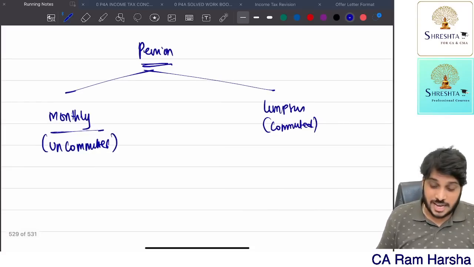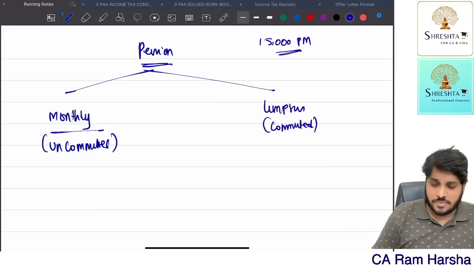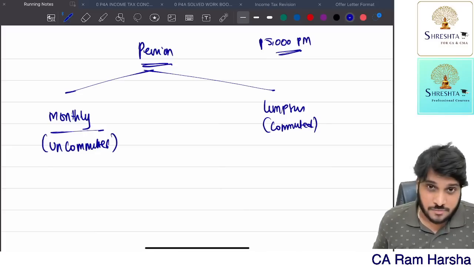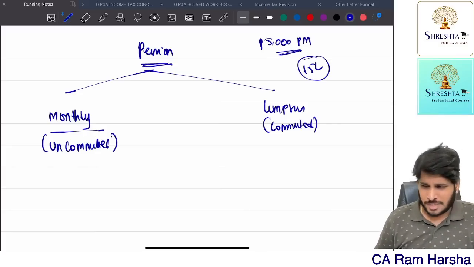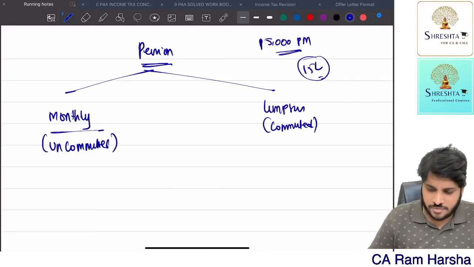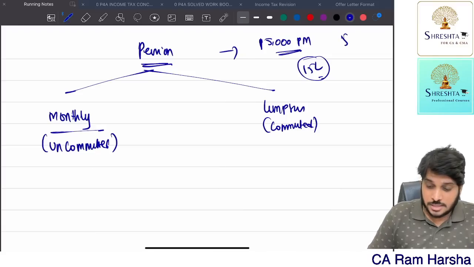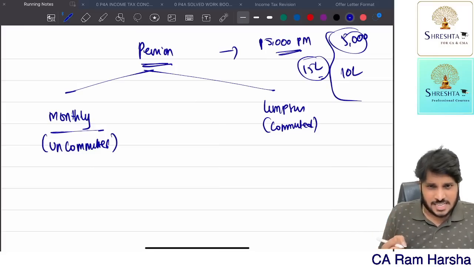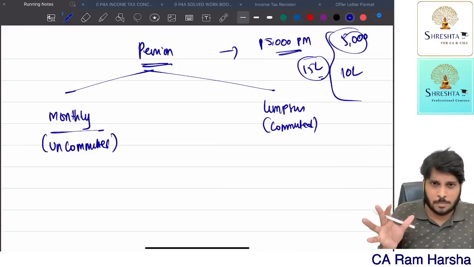Suppose after you retire, the company offered you 15,000 rupees monthly pension. Alternatively, you can take 15 lakh lump sum also. They told you these two options: take 15 lakhs lump sum or take 15,000 monthly pension. What you said was, sir, you give me 5,000 rupees monthly, and 10 lakhs I will take as lump sum. 5 lakhs I don't want. Instead of that, give me 5,000 monthly. You told this proposal and the company agreed.